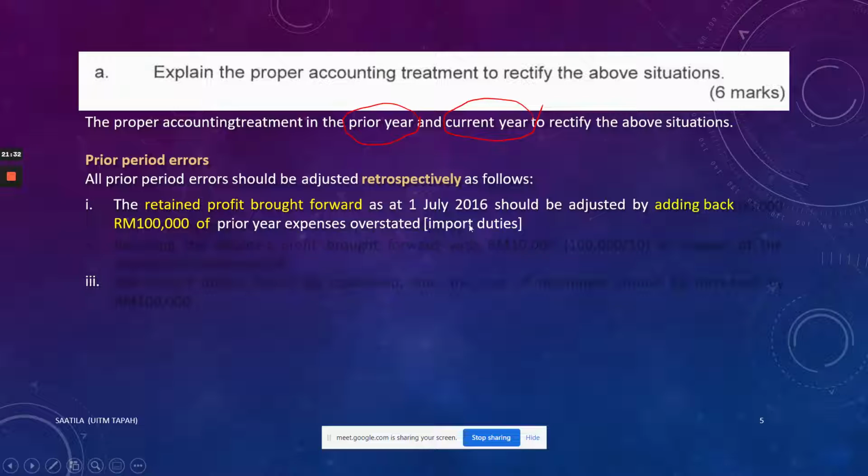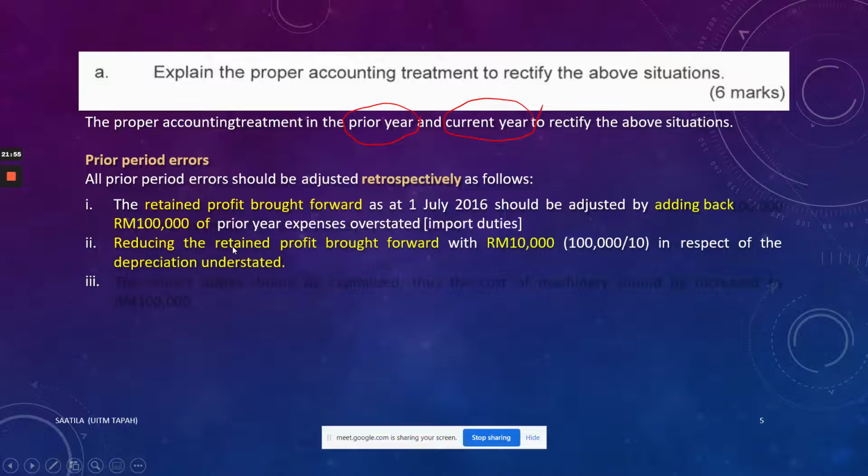So retained profit brought forward should be added back with the prior year expenses. Here that was the journal entry that we did just now. Debit machinery, credit retained profit. So when you credit retained profit, you add back the import duties that were wrongly expensed off in the prior year. So that was the first one.